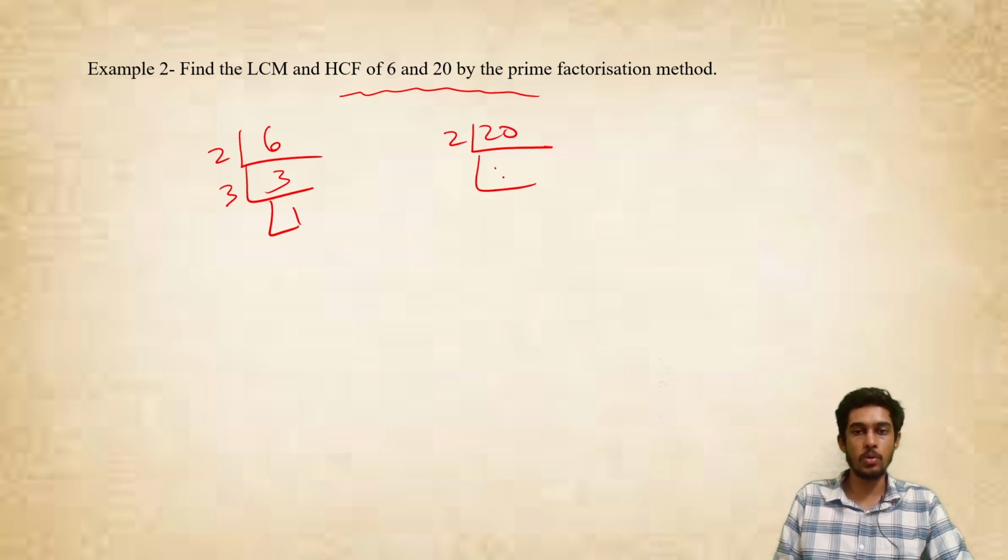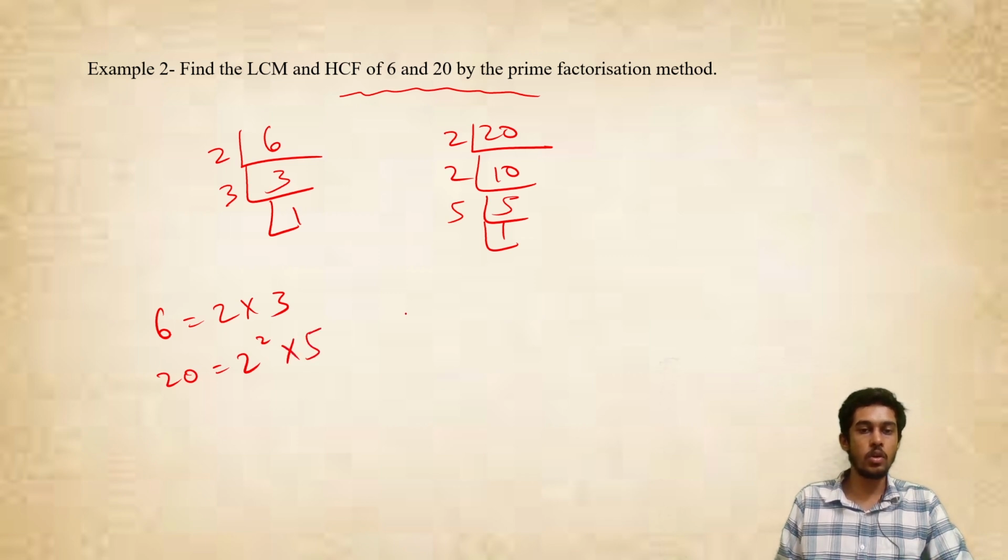20 I will divide by 2, that time I will get 10. 10 by 2 is how much? 5, 5, 5, 1. So I can write 6 as equal to what? 2 into 3, and then I can write 20 as equal to what? 2 square into 5. So now what will LCM be equal to and what will HCF be equal to of these two numbers?